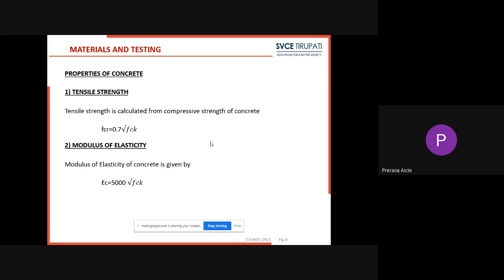Among them, the important properties you have to remember are the tensile strength of the concrete and modulus of elasticity. You have to remember these formulas. We will get some problems and bits depending on these equations. We calculate the tensile strength from the compressive strength of the concrete. It is denoted by fcr, that is equal to 0.7 root of fck.